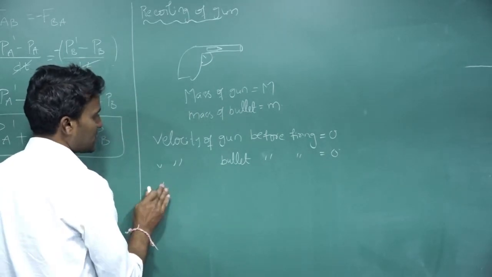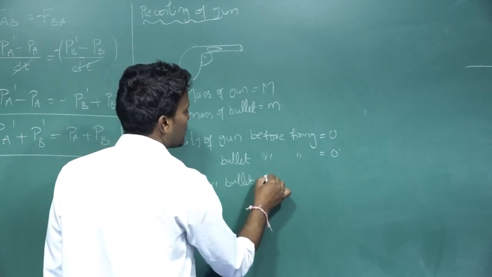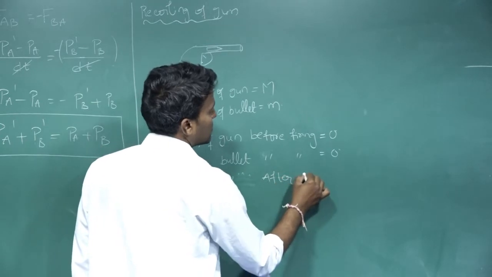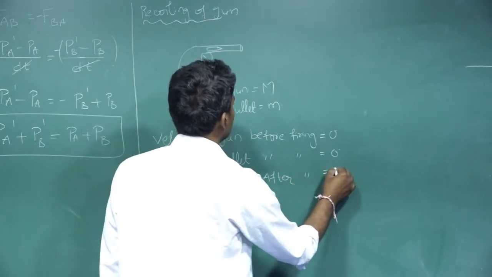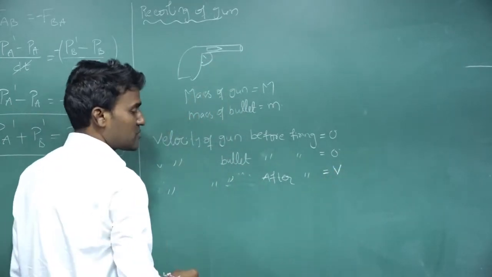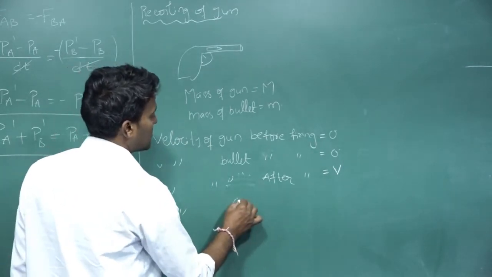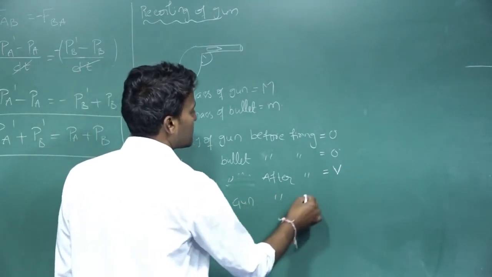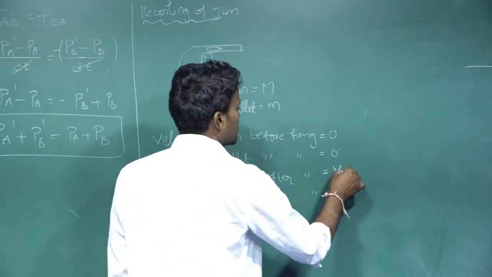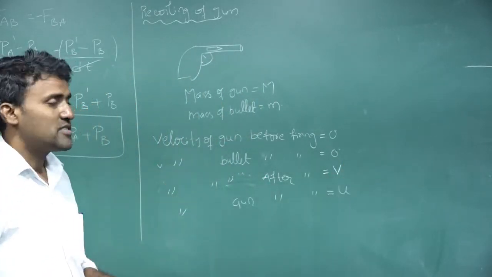Now the velocity of the bullet after firing is small v, and the velocity of the gun after firing is u. I am writing the before-firing values first.